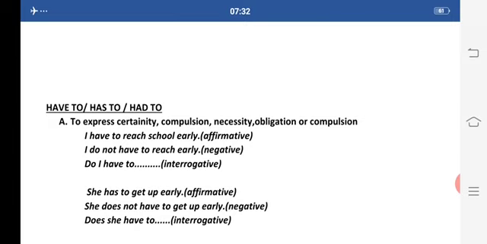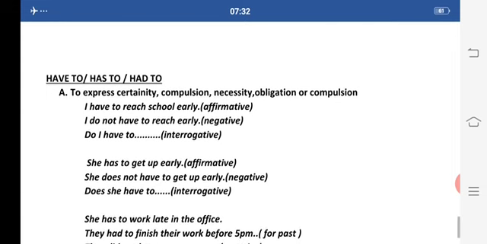This will be a wrong sentence. For making negative and for making interrogative, we make use of helping verbs like do, does and did. As you all know, for negative and for interrogative we use helping verbs. Similarly it is in the case of has to, have to and had to also. For making interrogative and negative statements we take help of helping verbs.